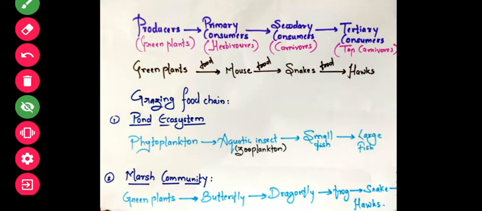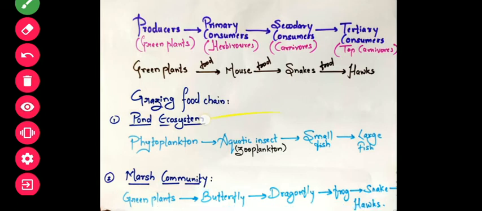Okay, so next you will see the example of marsh community. Here the marsh community will show the green plants as a primary producer, which is taken as a food source by butterfly, and then dragonfly, frog, snake, and finally hawks. So this is a unique pattern you can see in the marsh community.